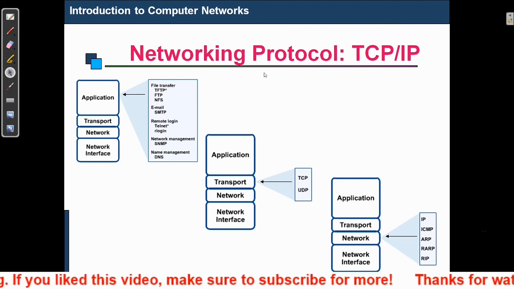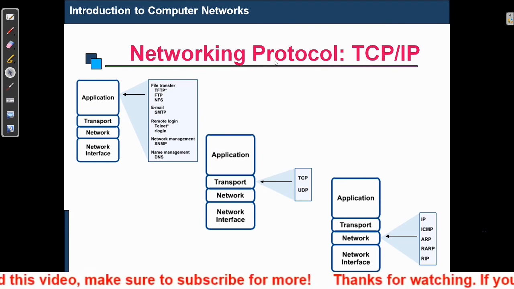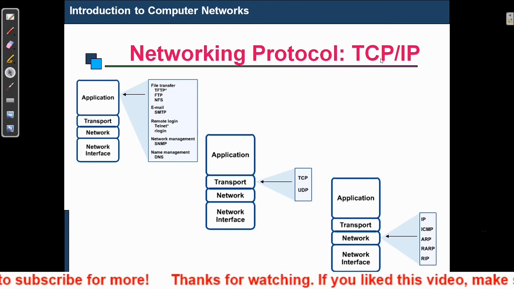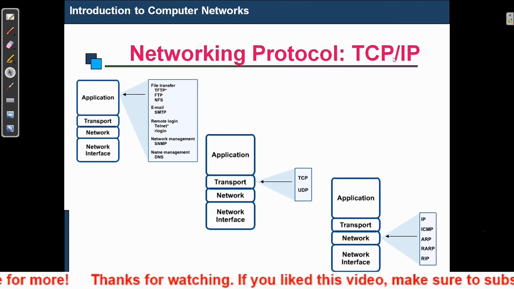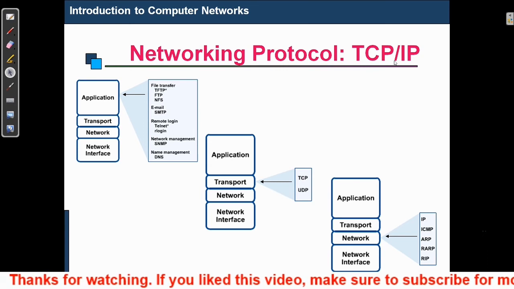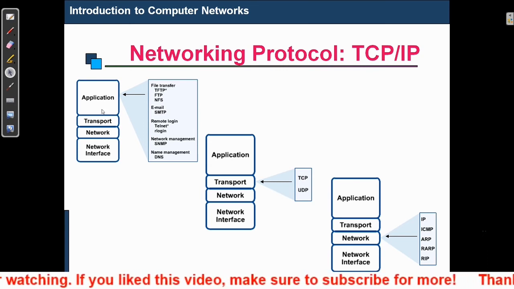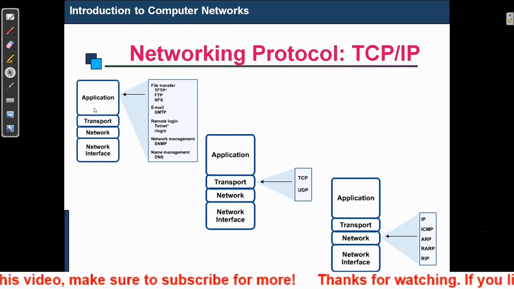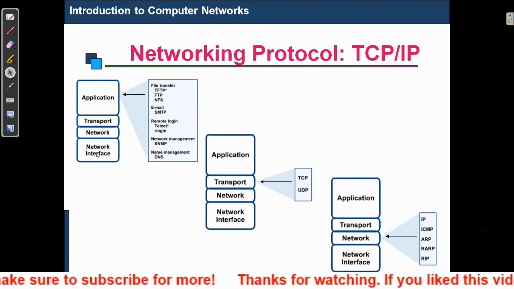Different networking protocols that we are using. The first and most important one is TCP/IP. TCP means Transmission Control Protocol, IP means Internet Protocol. TCP works in this scenario of application, transport, network and interface layers.